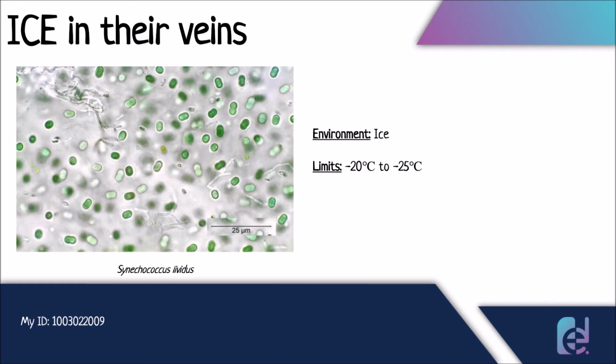Next up, we have the lowest temperatures in which an organism can survive and thrive: ice in their veins. Now we have Synechococcus lividus. They thrive in temperatures from -20 degrees Celsius to -25 degrees Celsius. Now the limit was, I believe, 13.7 degrees Celsius. Anything below that is considered extreme, and these go above and beyond. They can thrive down to -25 degrees Celsius, and they live in ice, these bacteria.